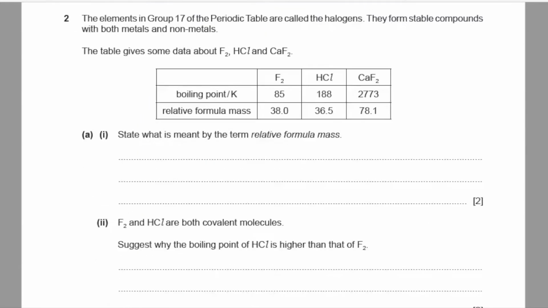Question number 2. The elements in group 17 of the periodic table are called the halogens. They form stable compounds with both metals and non-metals. The table gives some data about fluorine, hydrogen chloride, and calcium fluoride. A. Part 1. State what is meant by the term relative formula mass.